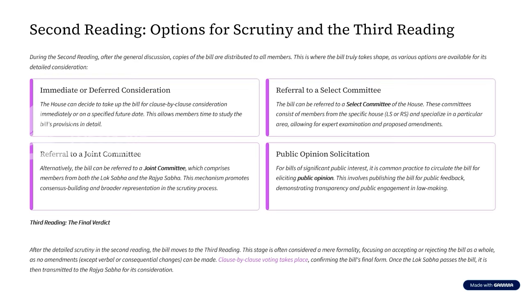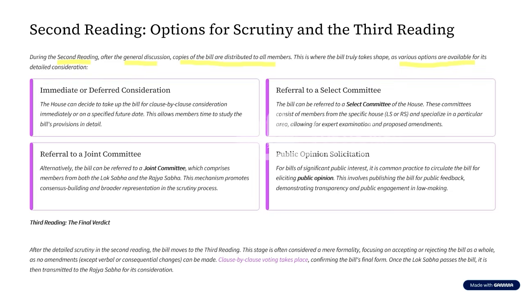Before going to stage three, we will discuss in detail what exactly is going to happen in stage two, because stage two is the most important stage of a particular bill. During the second reading, that is in stage two, after the general discussion is done, the copy of the bill is distributed to all the members. So all the members are given a copy of this bill. At that time, the members are going to put forward their opinions.